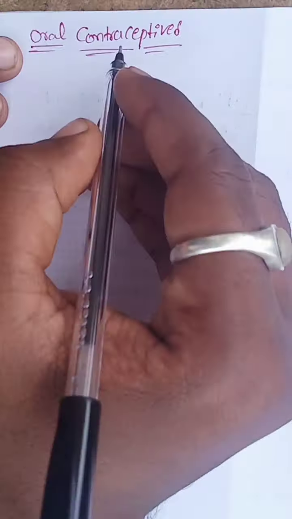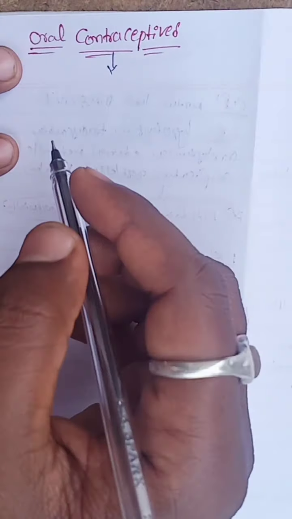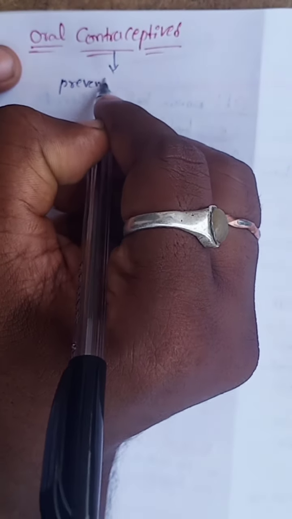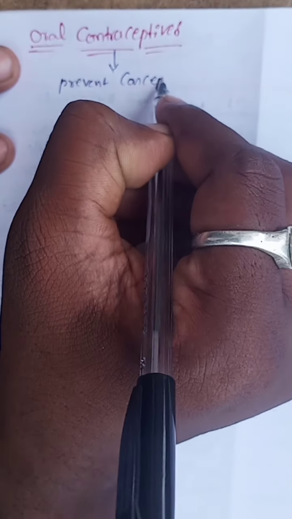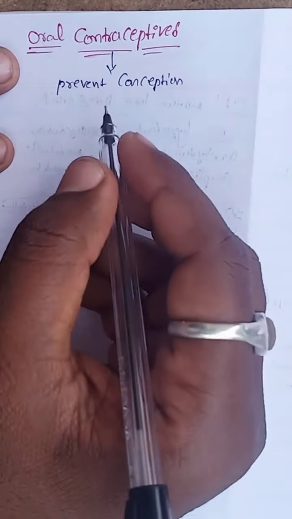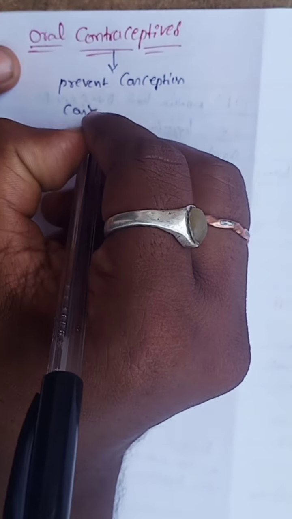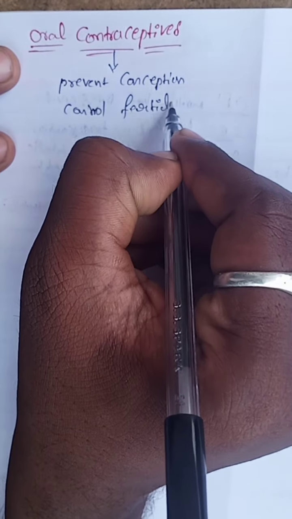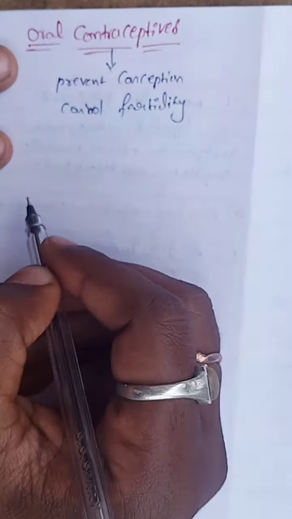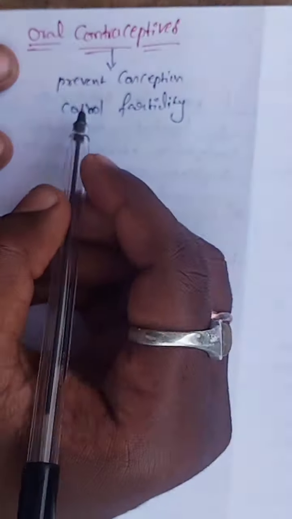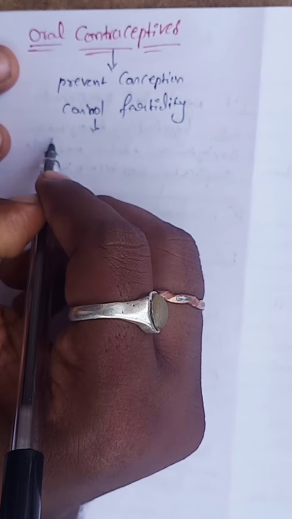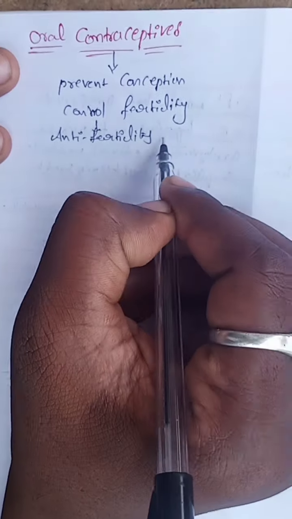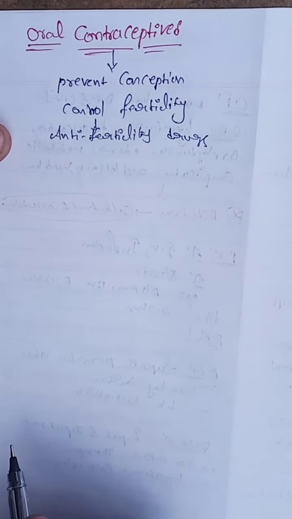First of all, we discuss what contraception is. Contraception drugs are those which prevent conception. These drugs control fertility, so contraceptive drugs are also known as anti-fertility drugs.